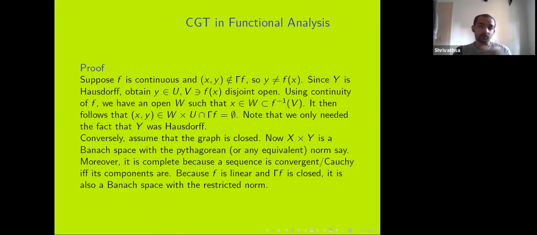Now f is linear, so gamma f is going to be closed under addition and scaling. And we assume that gamma f is a closed subset. So suppose we have a Cauchy sequence in gamma f. This Cauchy sequence will have a limit in X cross Y, and because gamma f is closed, that limit will land in gamma f itself. So when I restrict the metric from X cross Y to gamma f, gamma f is a complete metric space. Actually a Banach space, but complete metric is sufficient.